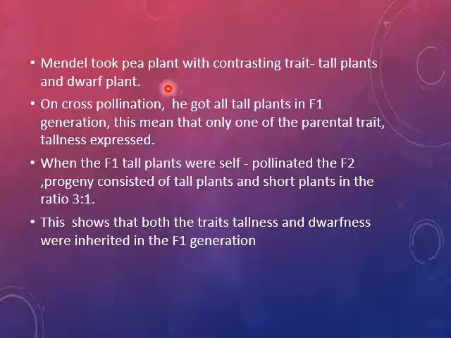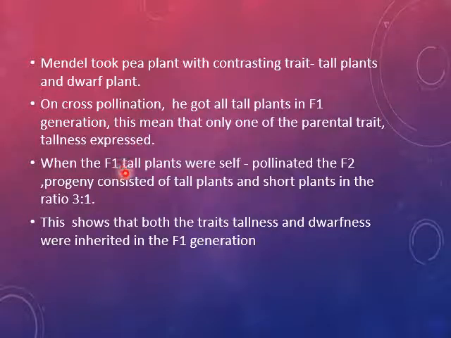Mendel took pea plants with contrasting traits, that is, tall and dwarf. On cross-pollination, he got all tall plants in the F1 generation. This means that only one of the parental traits, that is tallness, expressed itself in the F1 generation.